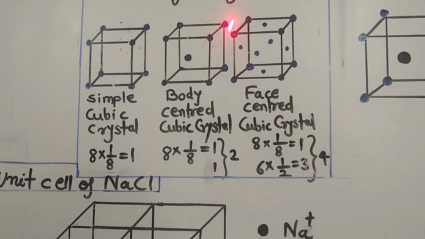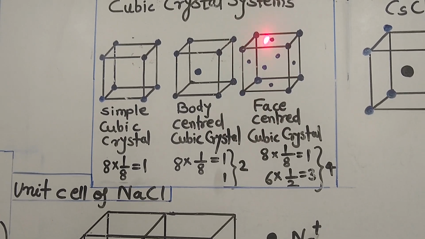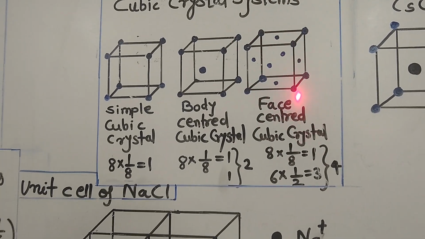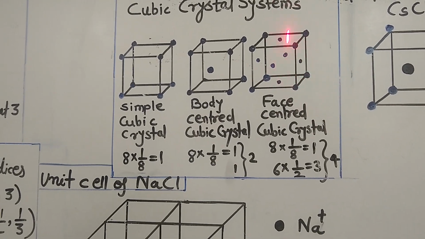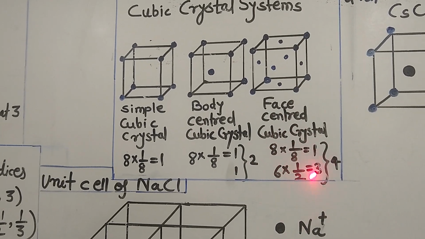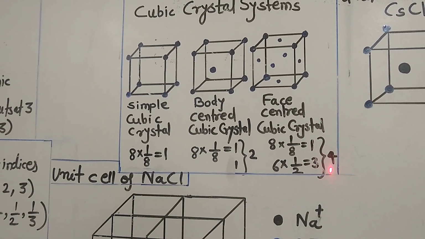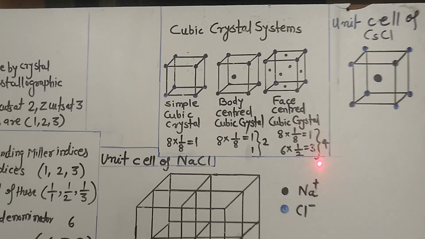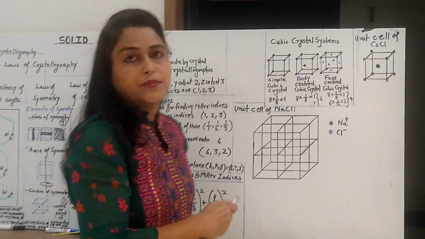And the lattice points which are present at the center of each face, these are a total of 6 lattice points, because we know that the cube has a total of 6 faces and each face will be common to only 2 unit cells. So 6 into 1 by 2 equals 3. So the number of particles per unit cell will be 1 plus 3 equals 4. So in case of face centered cubic crystal, the number of particles per unit cell will be 4. So all this is about the cubic crystal system.